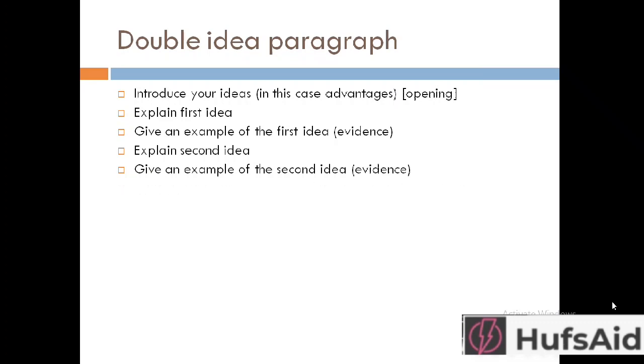And then I have to explain the second idea, and then I'll give the evidence for the second idea, that is the example. One thing that I would like to mention about the example is you do not need to know the example. Whenever I write an example, I come up with an example of my own that I think is related. You're not supposed to know an example relating to the thought.